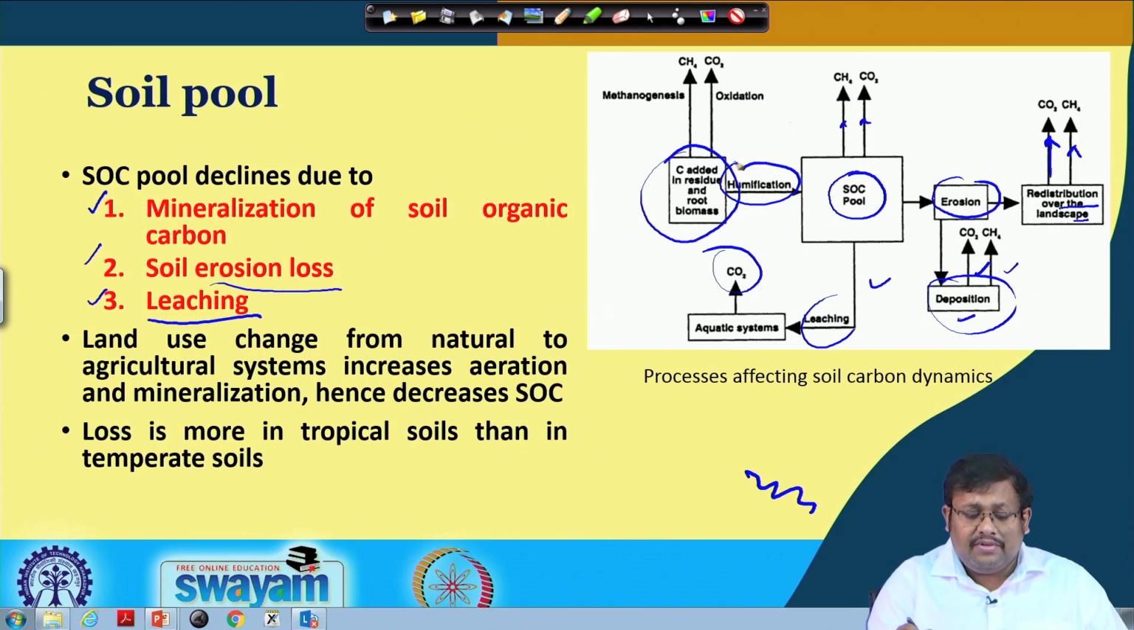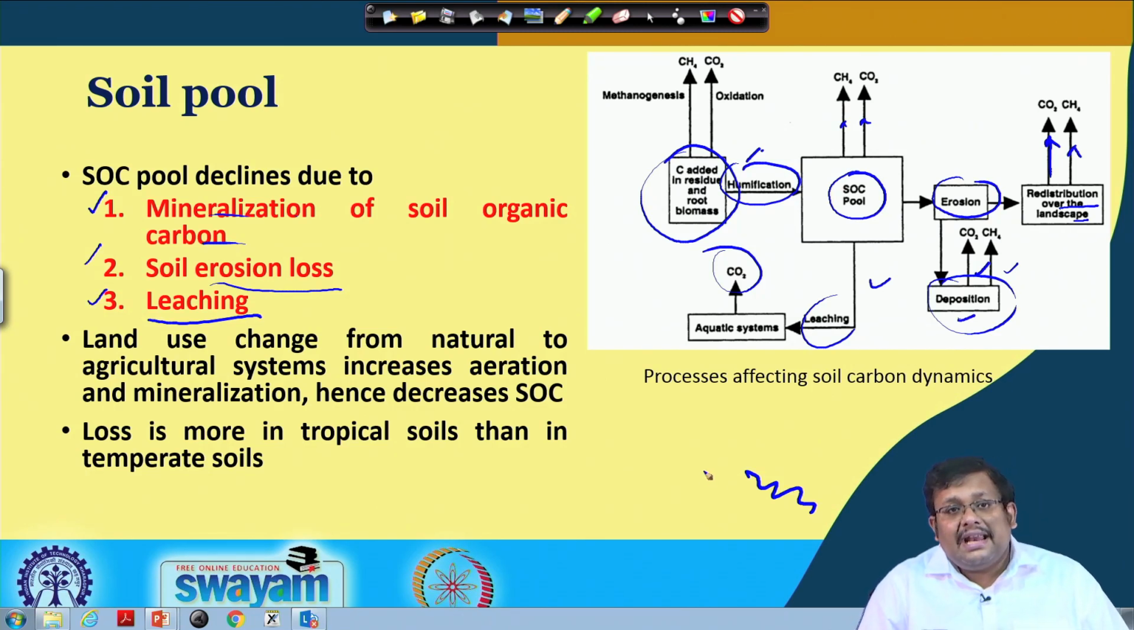So, these are some of the ways through which the soil organic carbon pool declines. And also the humification process, it is nothing but the mineralization process of soil organic carbon. So, as you can see, all these three processes are mentioned in this diagram, which shows the processes affecting soil carbon dynamics.